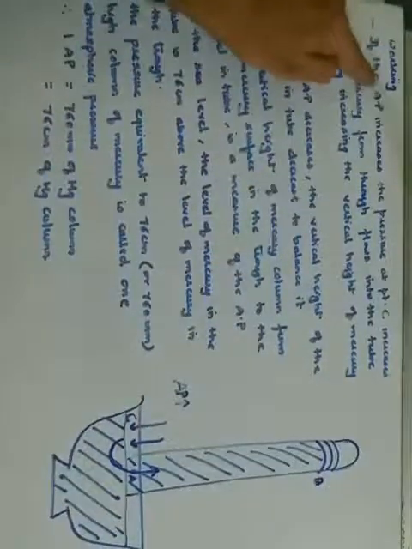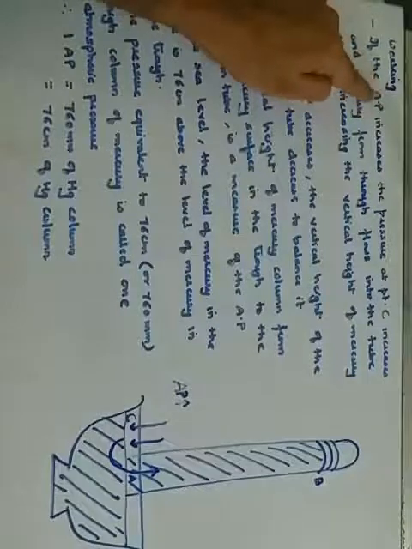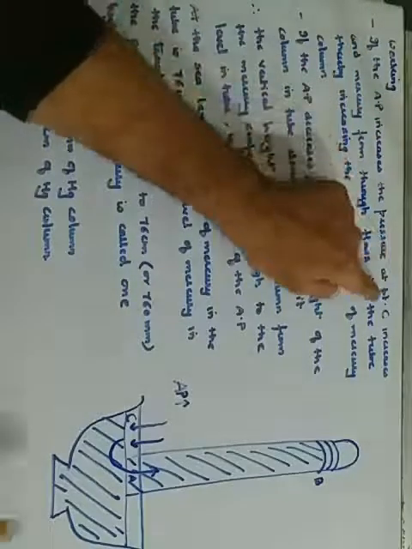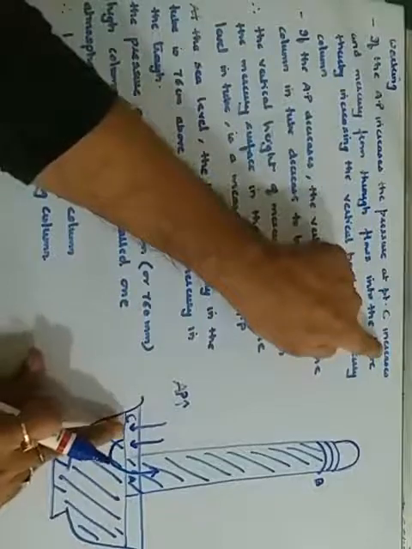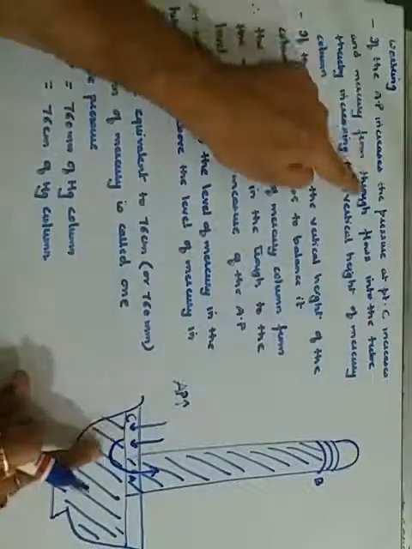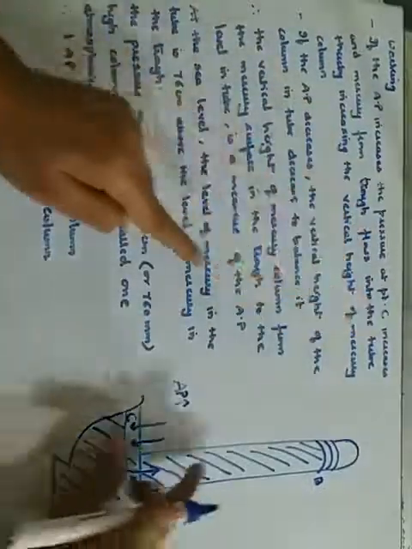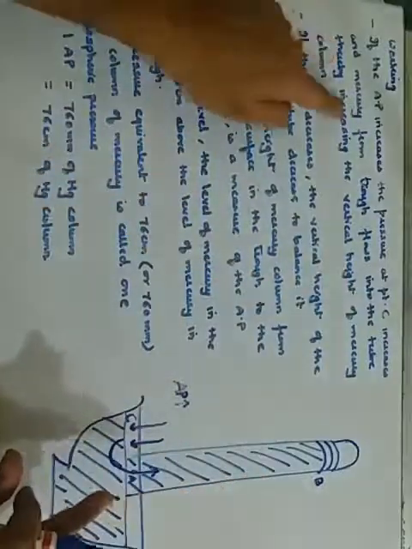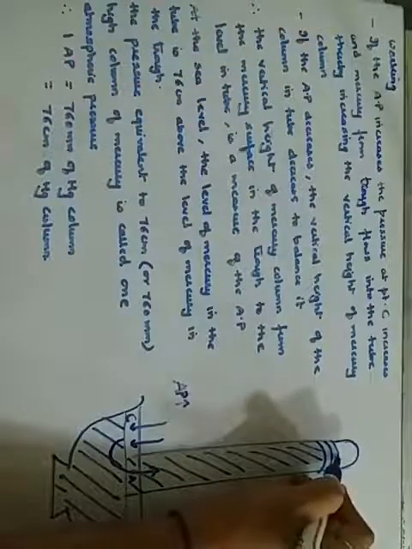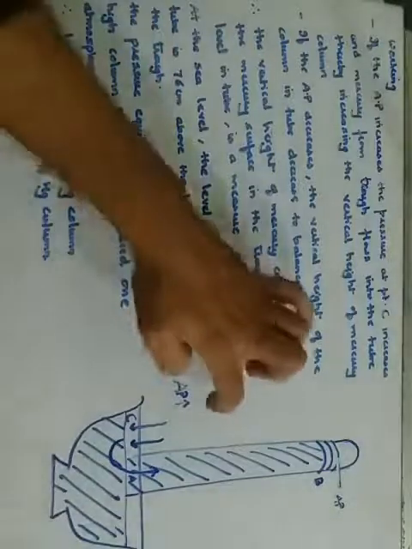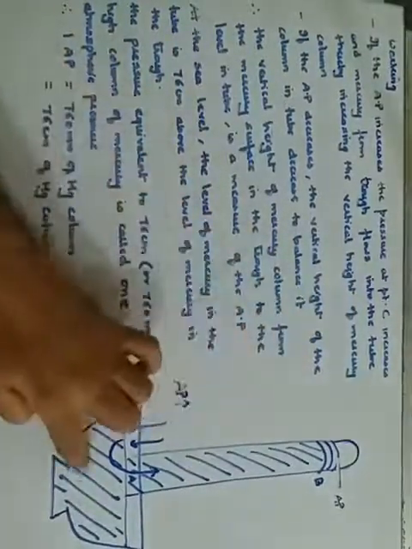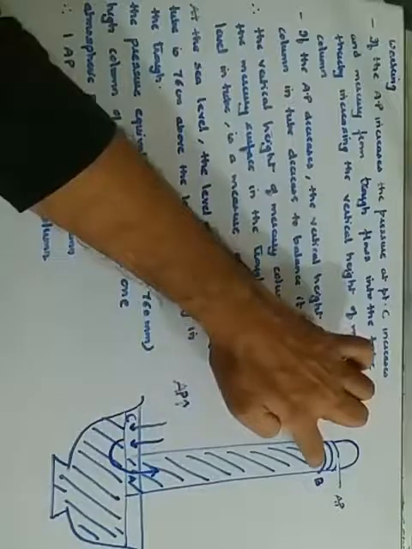So if the atmospheric pressure increases, the pressure at point C increases. Here the pressure is increasing, and the mercury from the trough flows into the tube, thereby increasing the vertical height of the mercury column. Getting it? This will be your reading, showing that the atmospheric pressure is now this much. If the atmospheric pressure has increased, it forces the mercury to move into the tube.